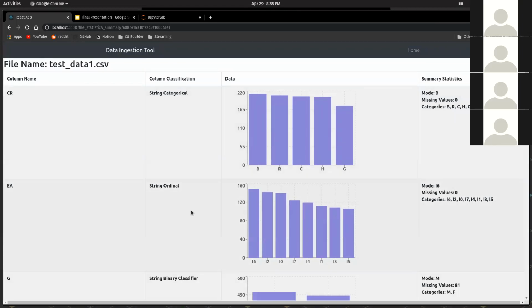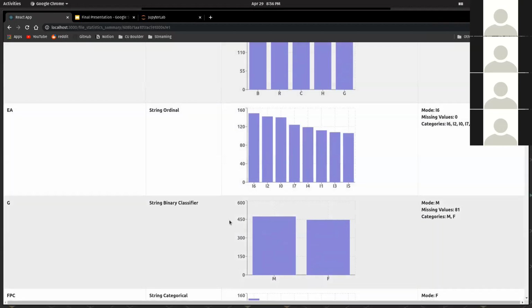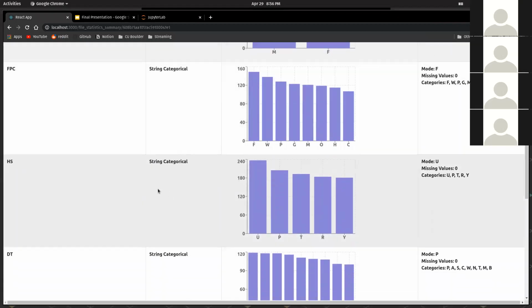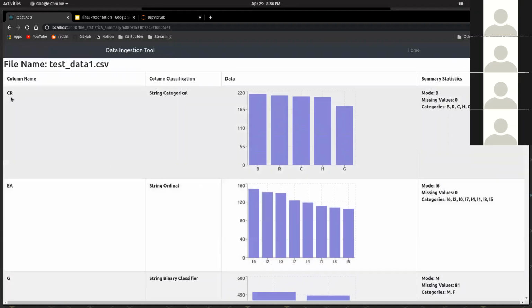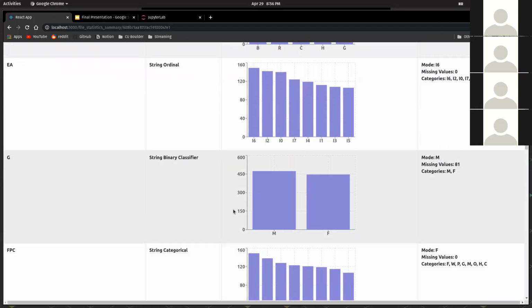So here we can see this test data file. If you remember, there was some personal identifier information in that file. That has all been removed through our analysis and testing and the heuristics that we have in our backend. But you can see here that these categorical columns were categorized correctly as strings. This one is ordinal. You can see that there is an inherent ordering to these values. The gender column got classified as a binary classifier, so it's just male and female.